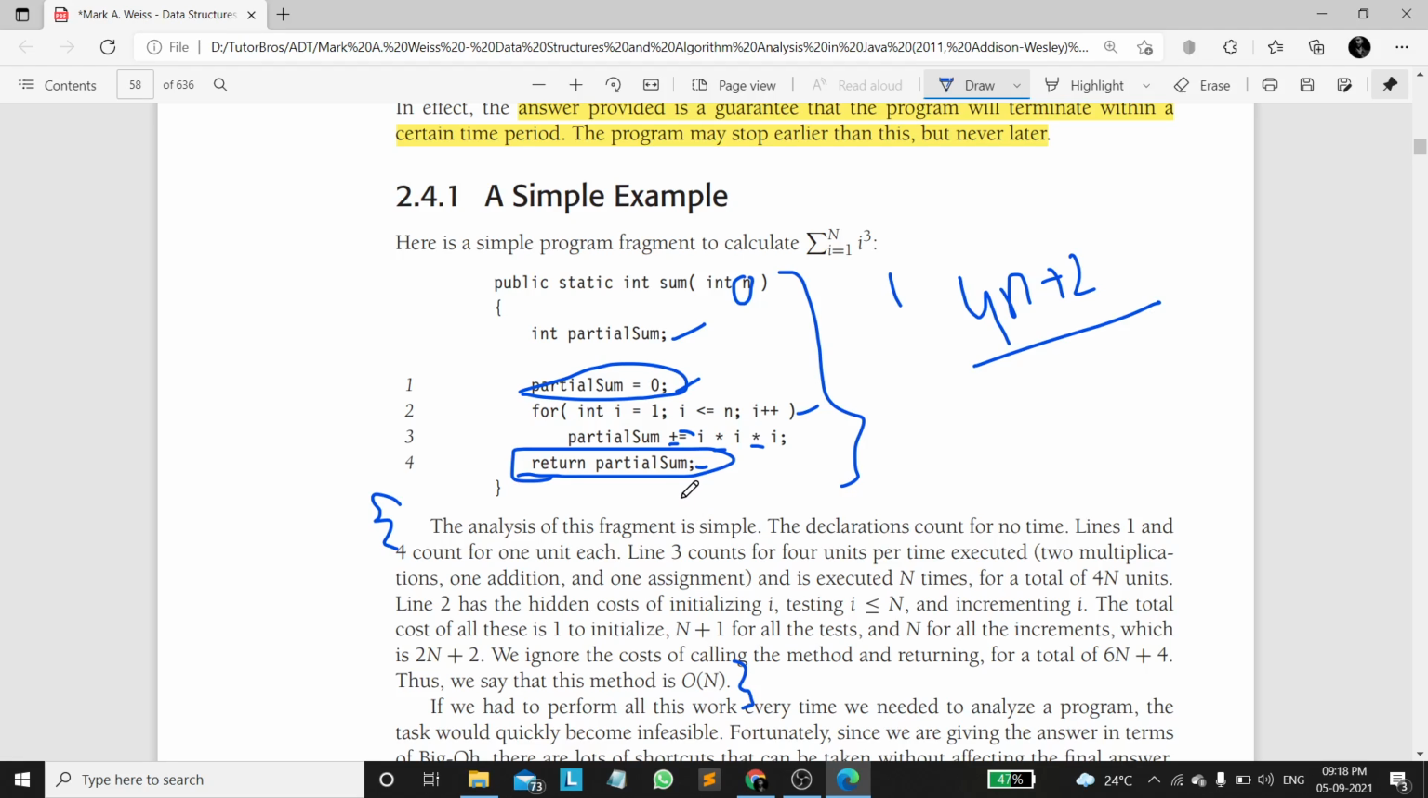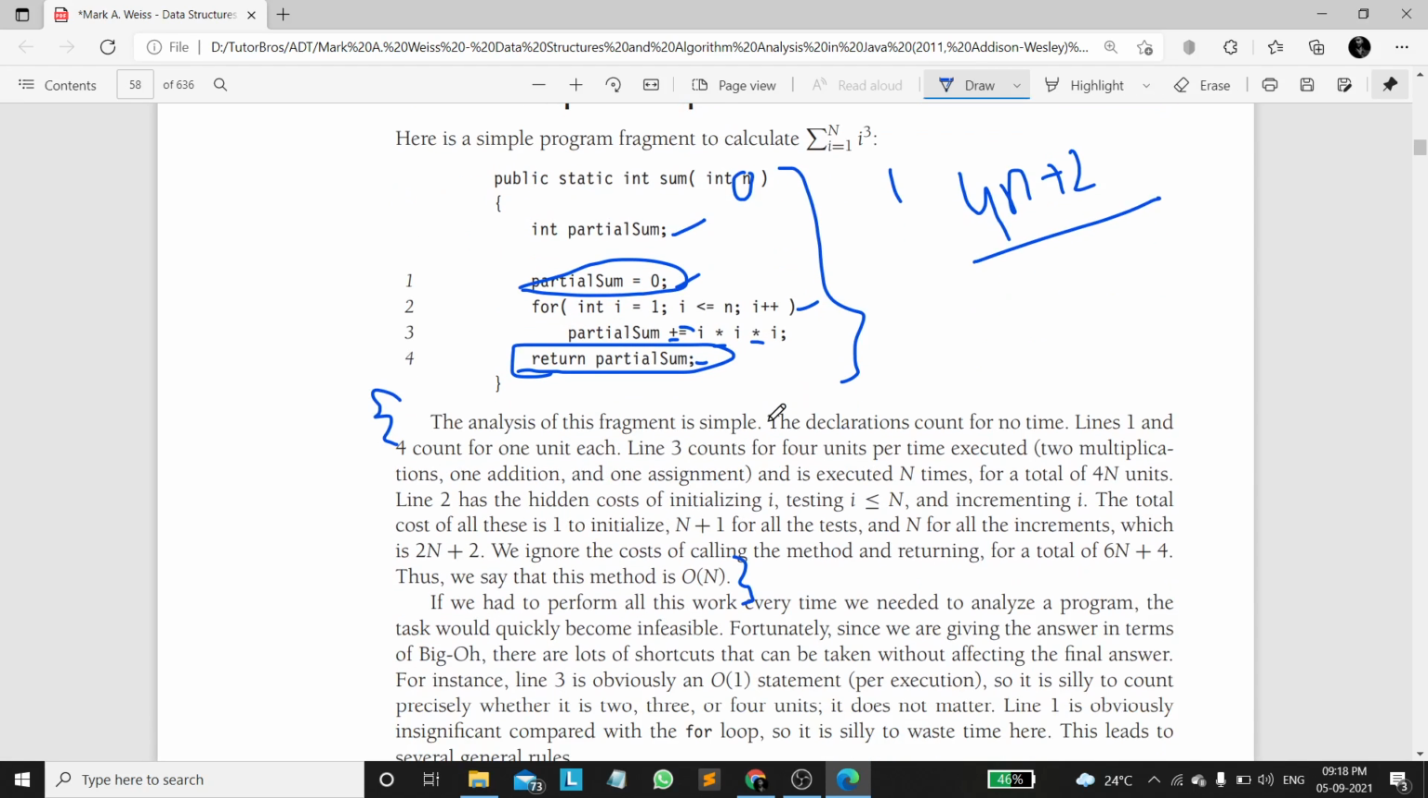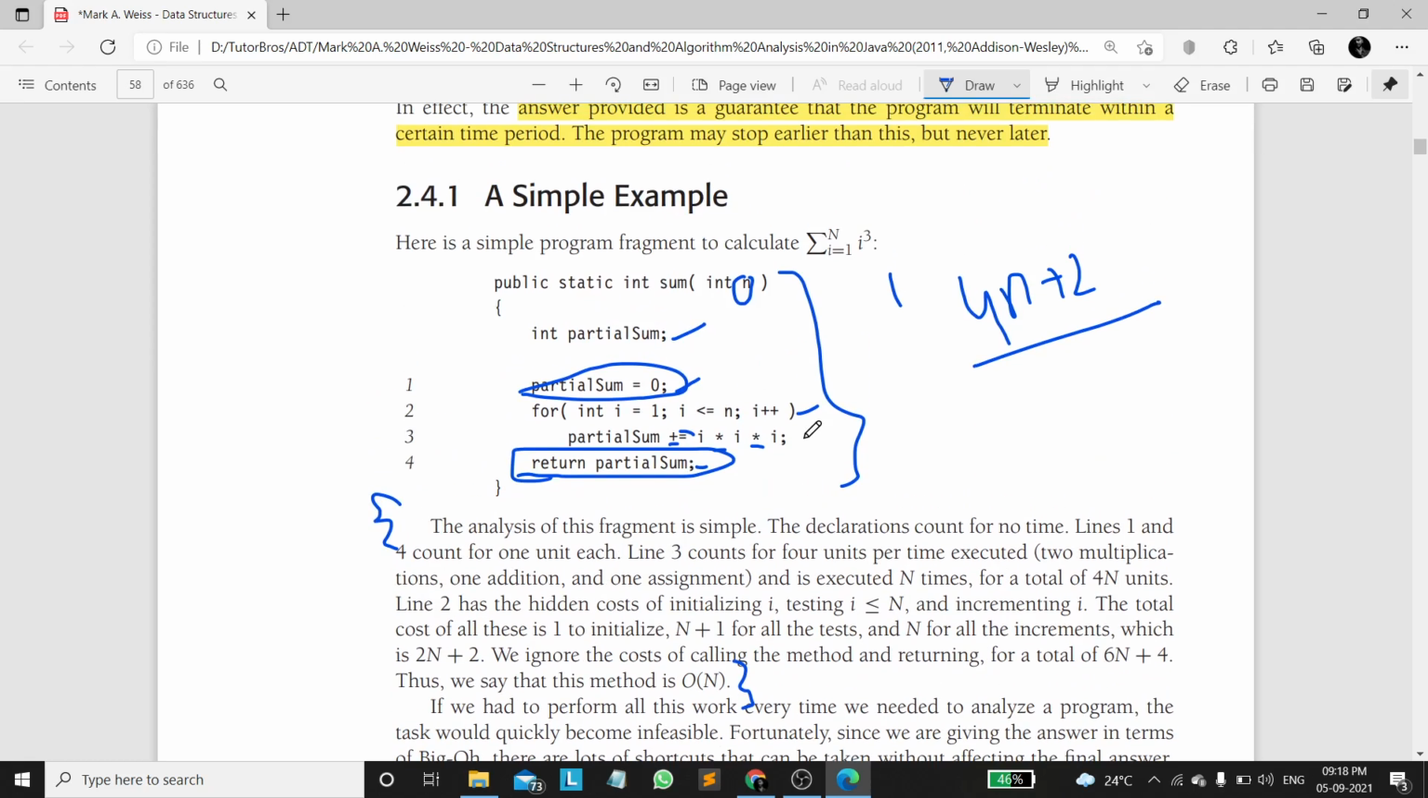Now you might have a doubt: we are initializing here as well, comparing here as well, and incrementing here as well. Will it not make any changes? It definitely will, but it won't affect the big O notation. If we consider it, it will be somewhat like 6n plus 4 or 6n plus 5.